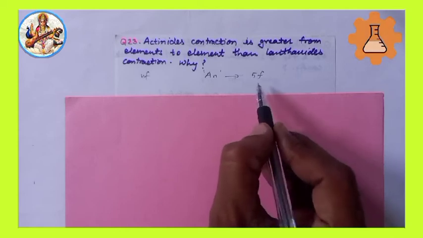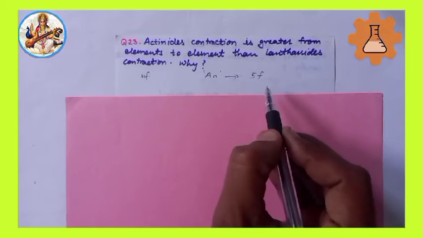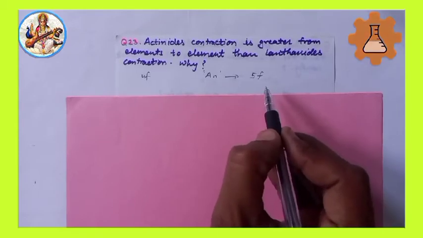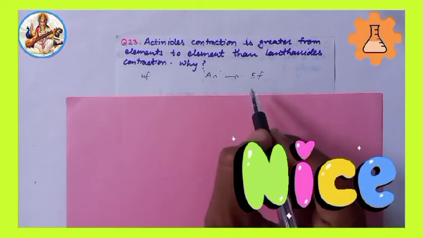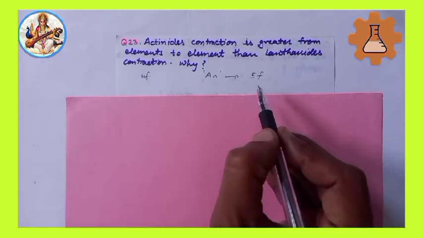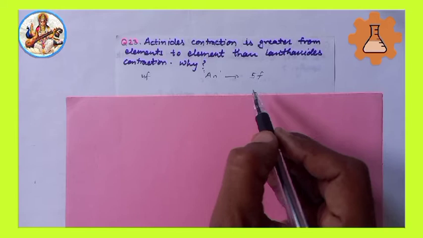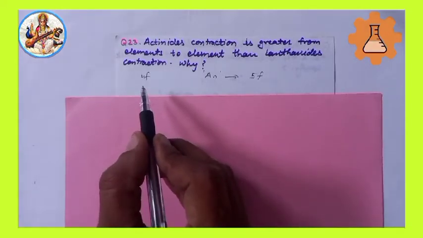The 5f electrons are less effectively shielded from nuclear charge. That is, the shielding effect of 5f electrons is poor in comparison to the shielding effect of 4f electrons.